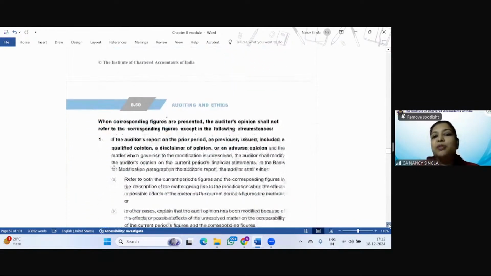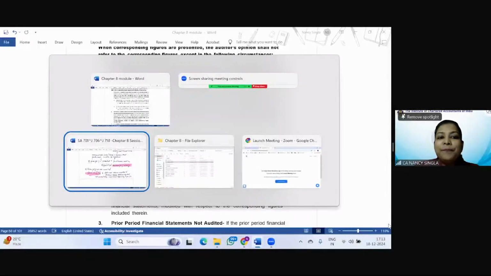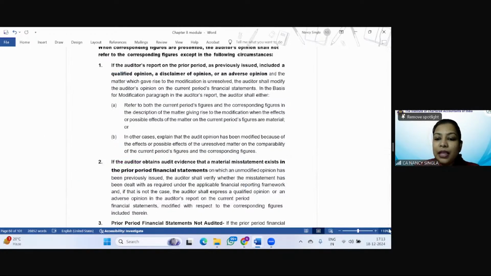Now, with respect to reporting, we have seen 4 points with respect to corresponding figures, and then 3 points with respect to comparative financial statements. So if the auditor's report on the prior period as previously issued included a modified opinion, that is qualified, disclaimer or adverse opinion, and the matter is still unresolved, right?